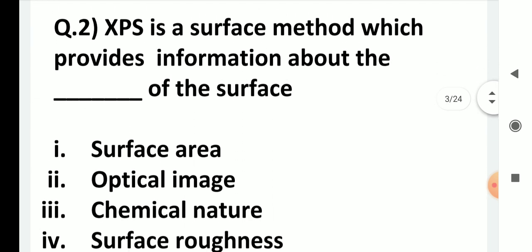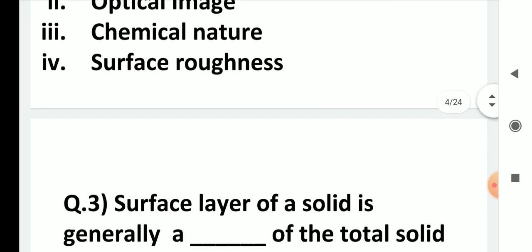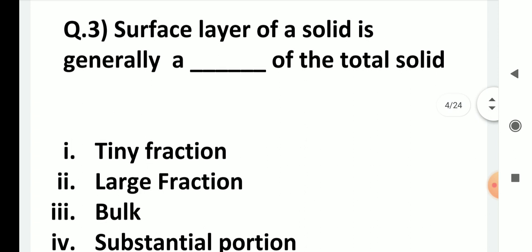Second question. XPS is a surface method which provides information about the dash of the surface: area, optical image, chemical nature, surface roughness. Third question. Surface layer of a solid is generally a dash of the total solid. A tiny fraction, a large fraction, bulk, or a substantial portion.